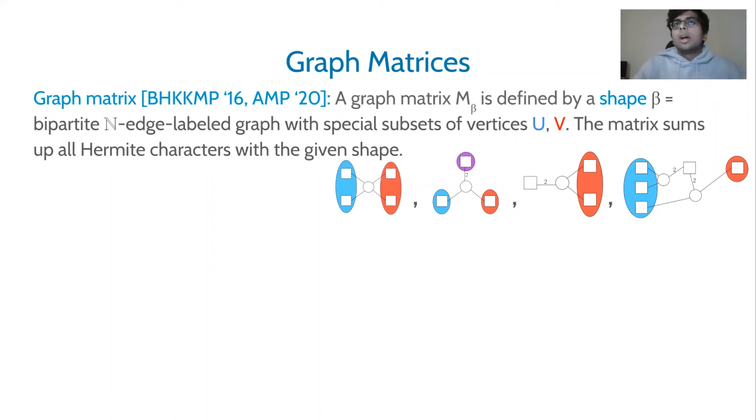Each edge has a label which denotes the Hermite polynomial itself, and there will be two special subsets of vertices, the blue subset and the red subset. They tell you which row and column the matrix corresponds to. By the way, the purple is just appearing in both U and V. And this matrix is defined to add over all possible assignments of indices to these vertices.